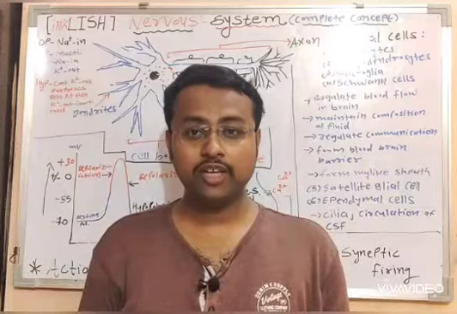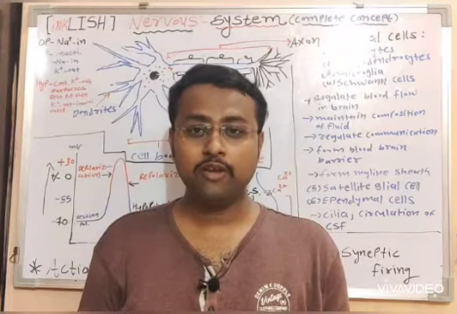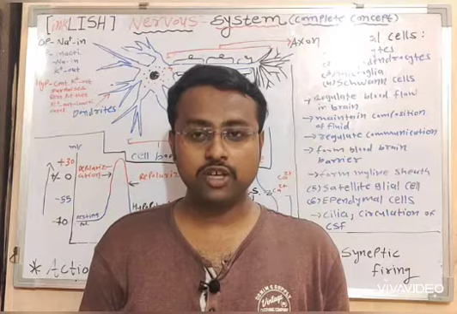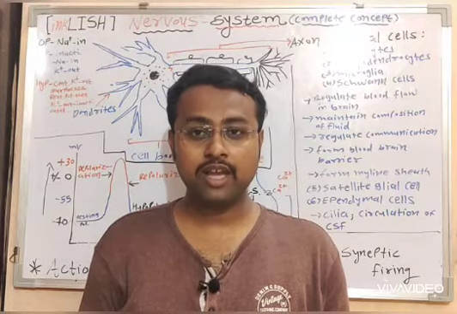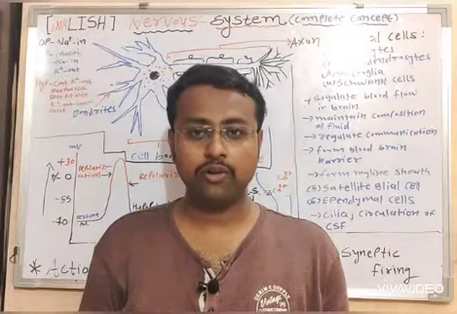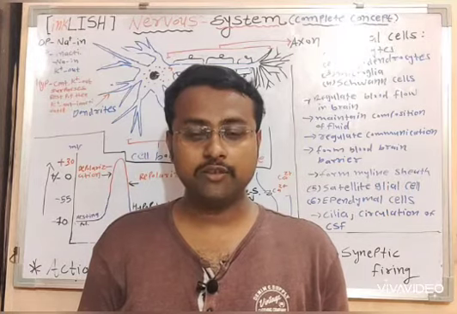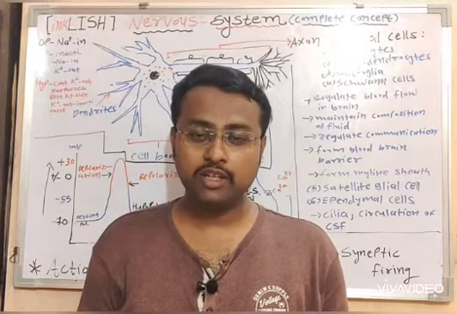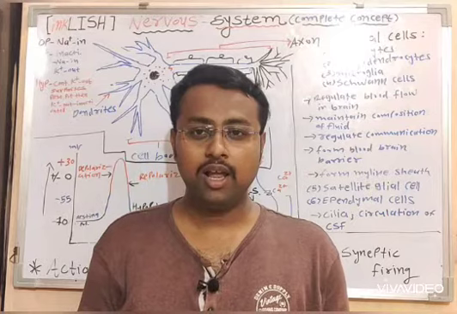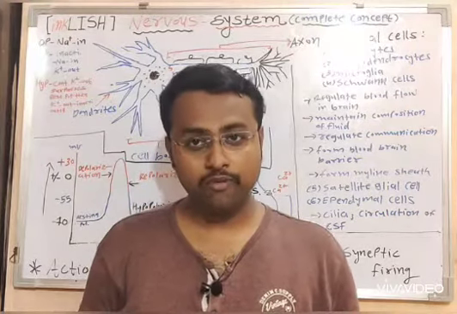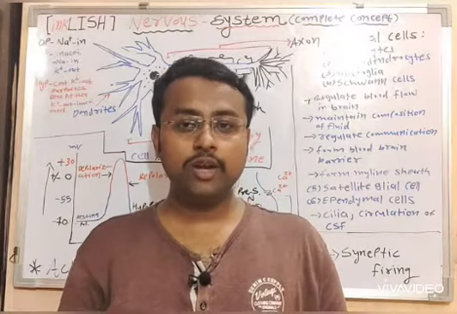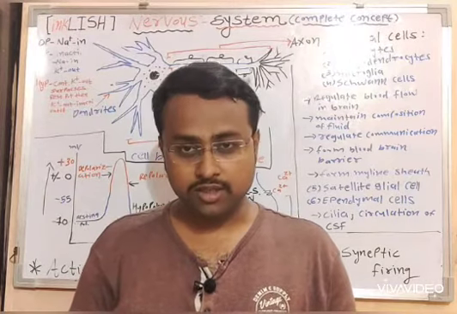Hello friends, today we are going to take a glimpse of the nervous system. We'll learn the constituents and the functioning of the nervous system as well as the anatomy and physiology of the neuron. We'll see how a nerve impulse is generated and the mechanism of action potential and synaptic firing. Before going ahead, we will take a look at the components of the nervous system.